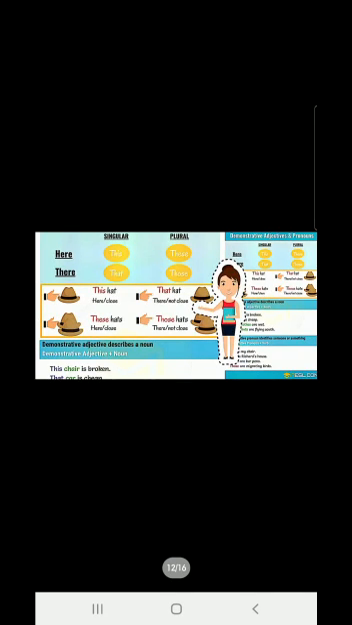Now if you see here, this hat, that hat, these hats, those hats. When it is near to us and it is one, we are using this. When it is far from us and it is one, we are using that. When there are more than one and it is near to us, we are using these, and far, those. But children, there is a difference here. Here, this, that, these, those are used just before the noun hat. So here, this, that, these, those are acting as demonstrative adjectives and not demonstrative pronouns.